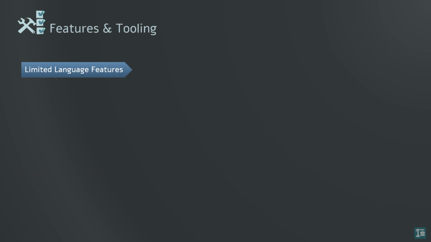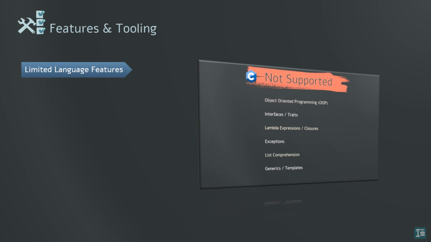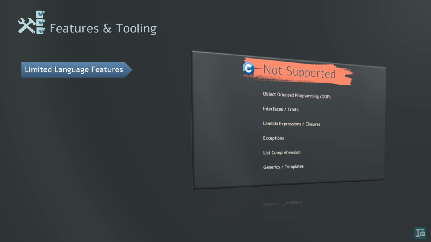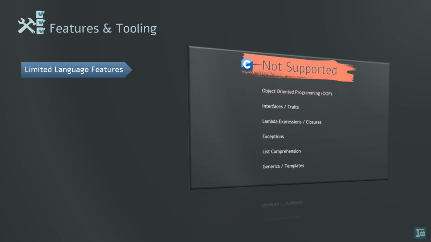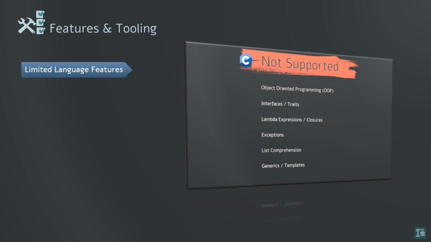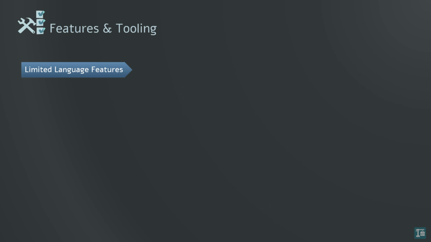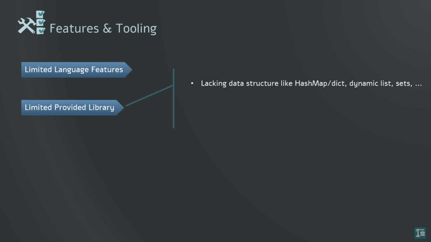Features and tooling. Lack of modern features. C lacks features like object-oriented programming, templates, and traits, which can make it more difficult to build complex applications. Developers often have to implement these features manually, which can be error-prone and time-consuming. Reliance on third-party libraries. C has a very small standard library, so developers often rely on third-party libraries for data structures like hash maps, dynamic lists, and more, web development, and more. This can lead to dependency management issues and potential security vulnerabilities if the libraries are not well maintained.